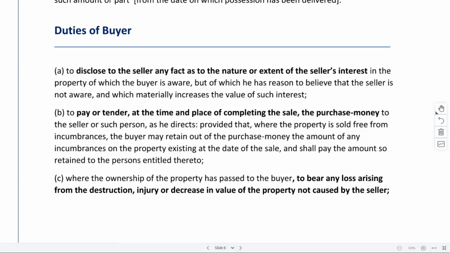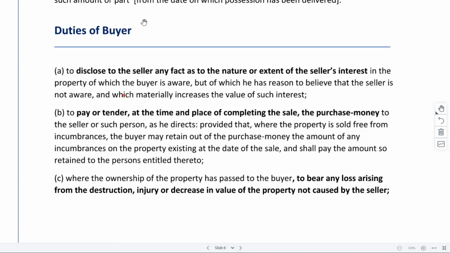So if someone buys a property paying a higher amount, thinking that someday the metro line would come, and the next moment after the person bought the property, news comes that the government is not going to construct any railway line in this area anytime soon, in that case also property value would come down, but the person cannot say that, okay, now you need to return that excess amount. Whatever is done is basically done, right?